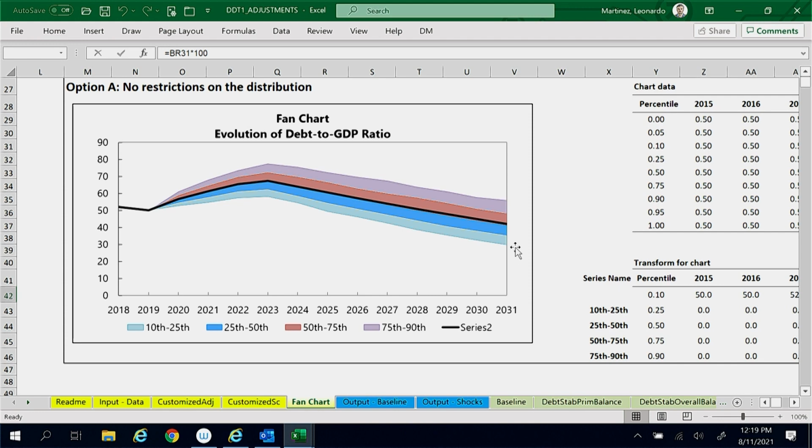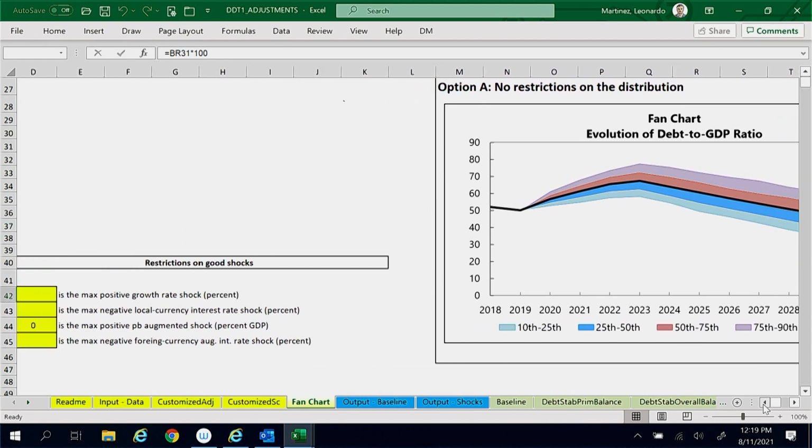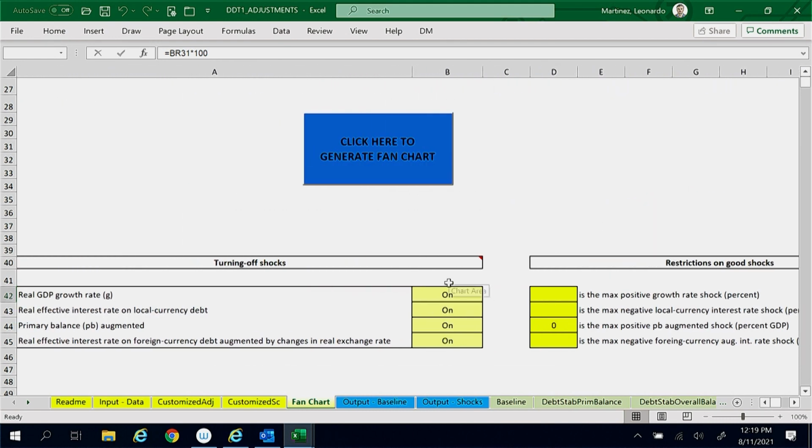For reporting back to the ministry, we will assume a symmetric distribution of shocks and thus focus on the symmetric fan chart. We will also assume that all shocks are activated. To confirm this, all shocks must be on.